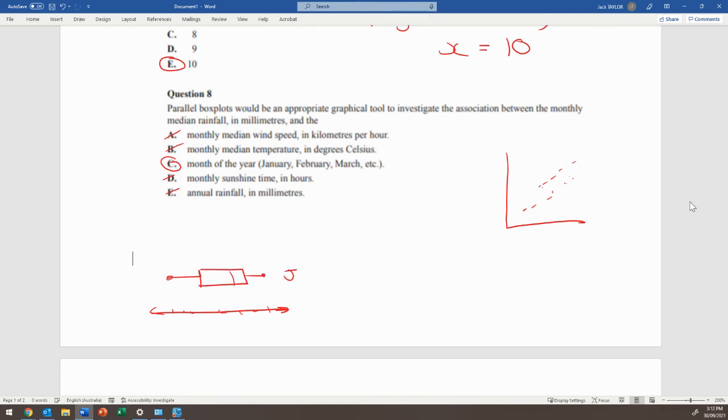You could have another one that represents February, and so on. But you can't have these as numerical values. It doesn't make any sense. So make a note of that: parallel box plots must compare a numerical with a categorical variable, not two numericals.